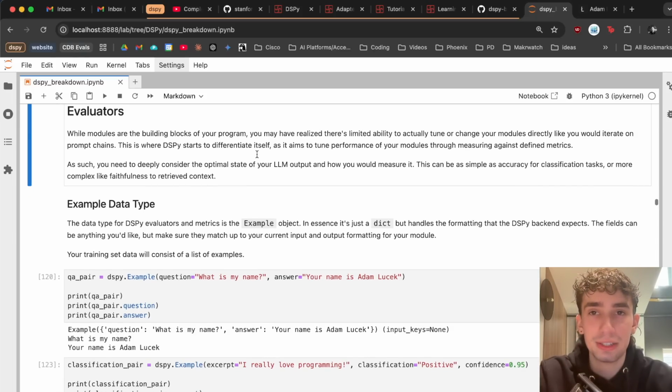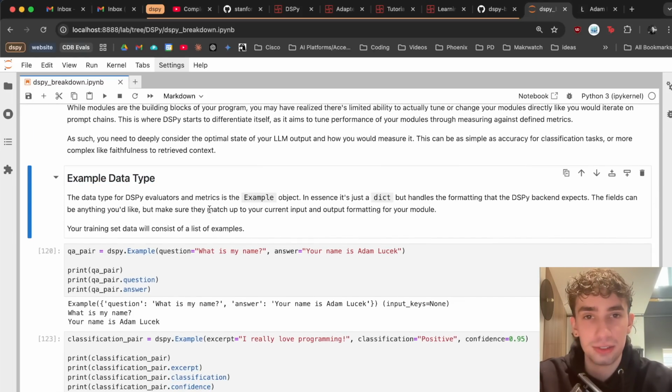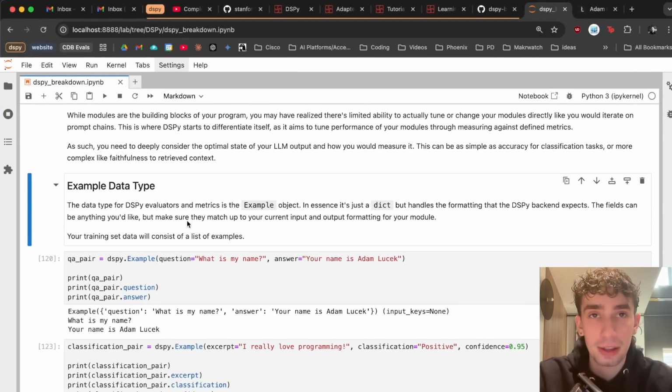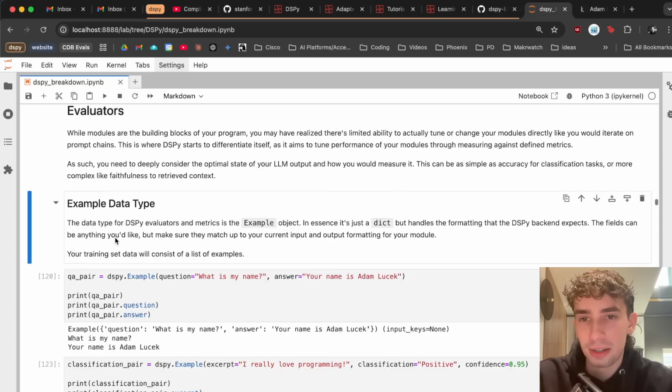But before we get into actually defining and showing some example metrics, first we need to look at the example data type real quick. So for evaluating DSPy modules and programs, you're going to need to format your input and output data as an example.